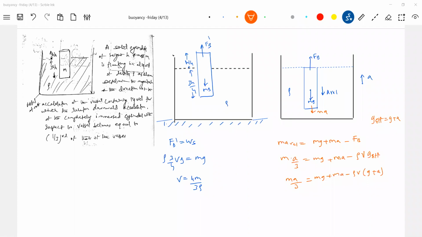Anybody, the value of A? Just give the value of A. Anybody just give me the value of A. Solve it, solve it.